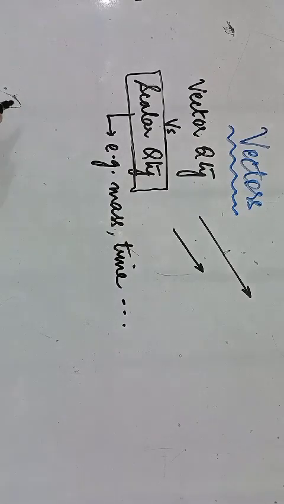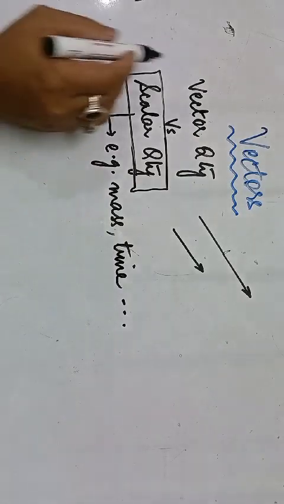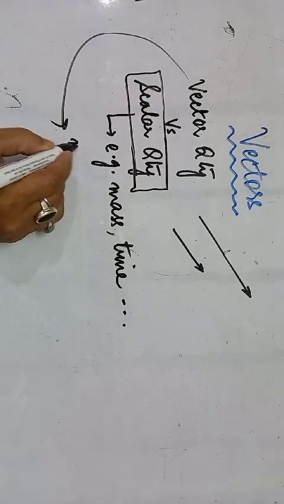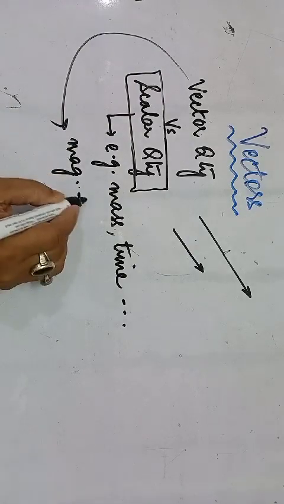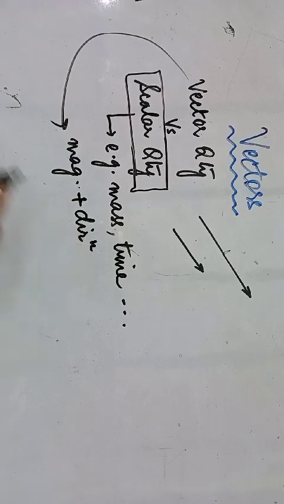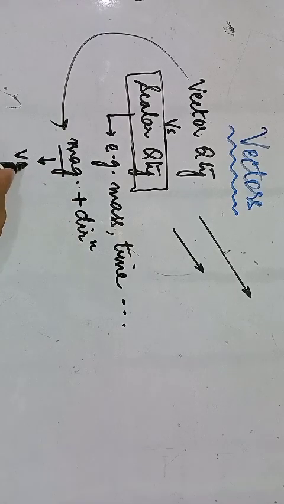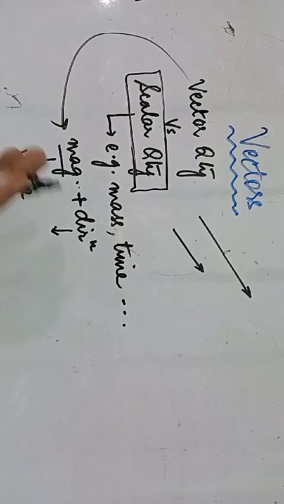So this was just a beginning aspect of it. Now coming to the vector quantity, which is the topic. We will have both magnitude plus direction. When we talk about magnitude, we talk about the value or the amount, and in terms of direction, you usually give a particular direction.